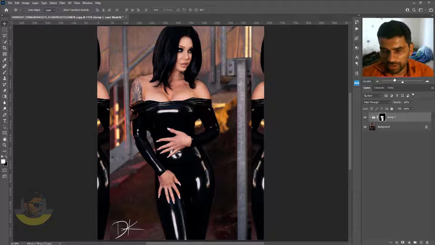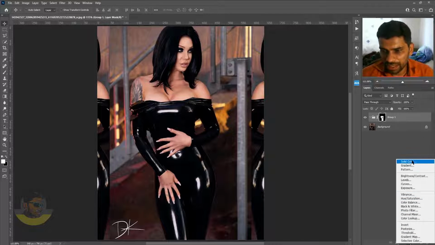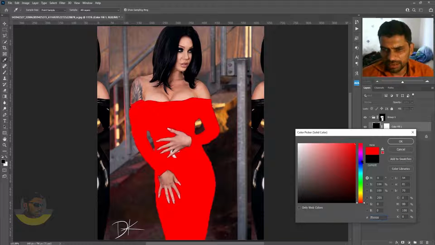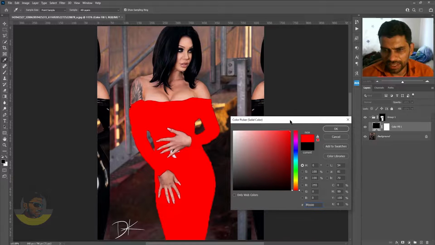Now we need to create a solid color layer by going to the create a new adjustment layer and clicking solid color. You can choose any color here for now, but later you can change it. So I will choose a pink color here. Hit OK.